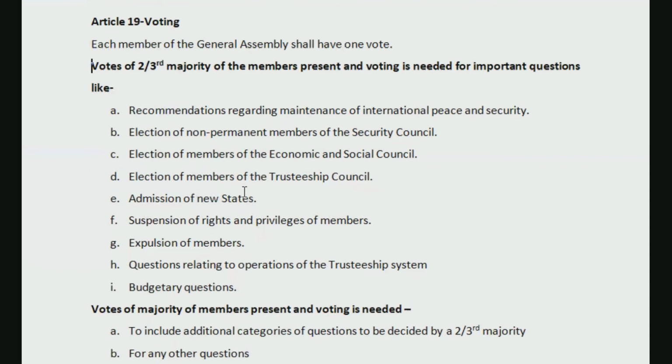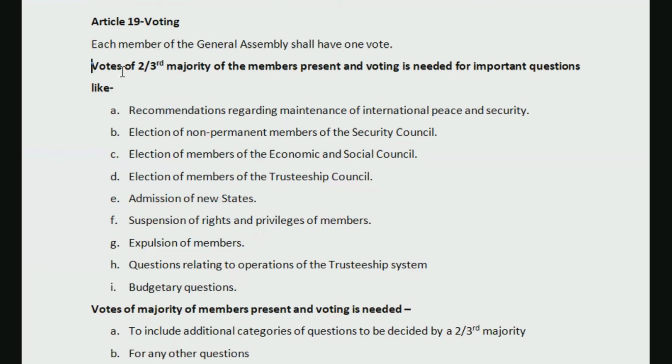Admission of new states. 193 states are already there. If a new state wants to become a part, this will decide regarding that. Suspension of rights and privileges of members: if a member country has not followed the obligations or has acted otherwise than mentioned in the charter, if they have done something wrong, should we suspend some of their rights or privileges?